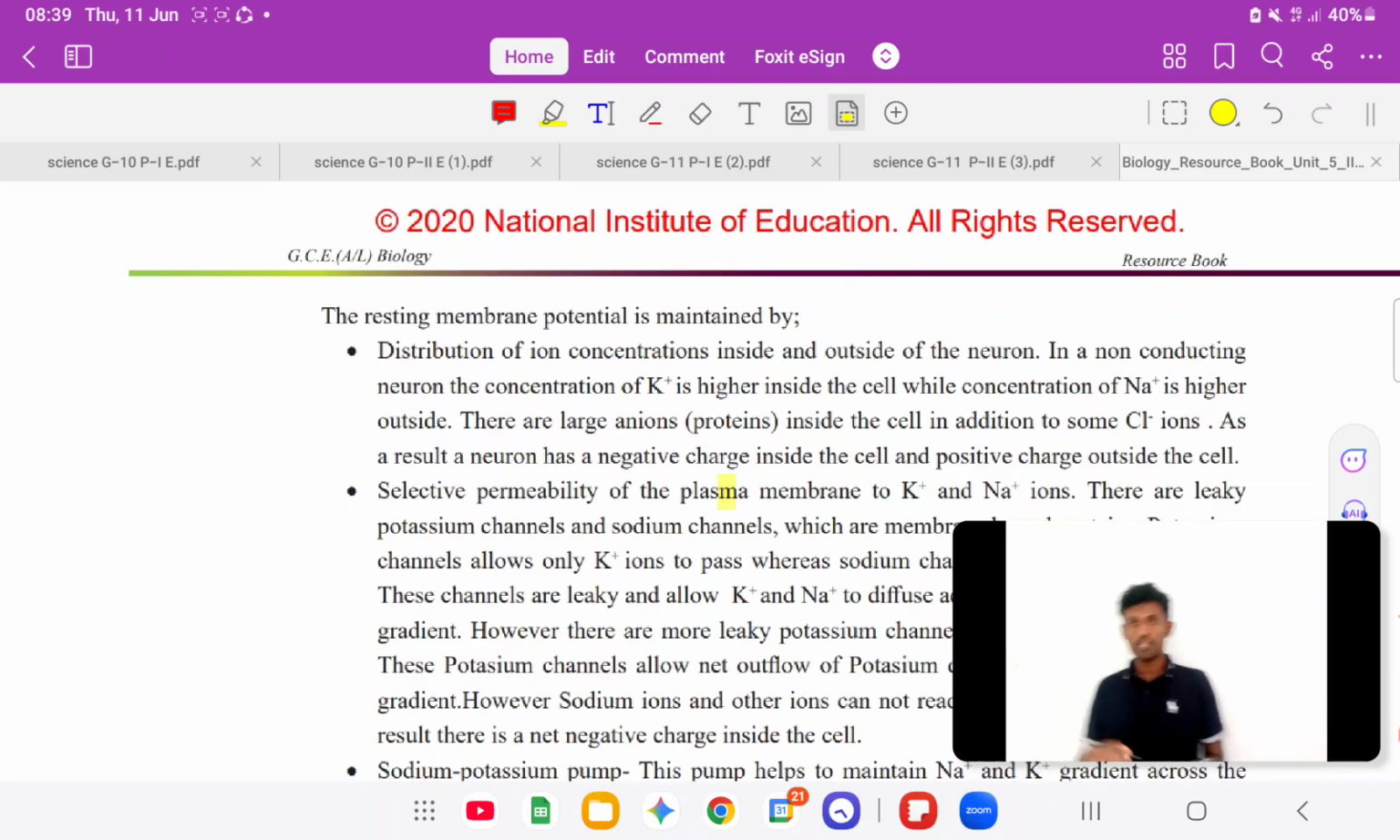Then this is a description. These are really important because many people make mistakes here, so let's take some time. Sometimes we cannot finish this in time, but anyway we are doing something, so we need to do it perfectly. Distribution of ion concentration inside and outside of the neuron. In a non-conducting neuron, the concentration of K plus is higher inside.